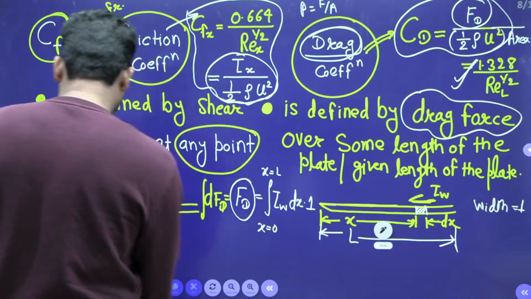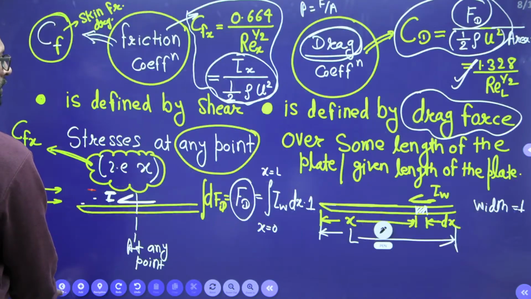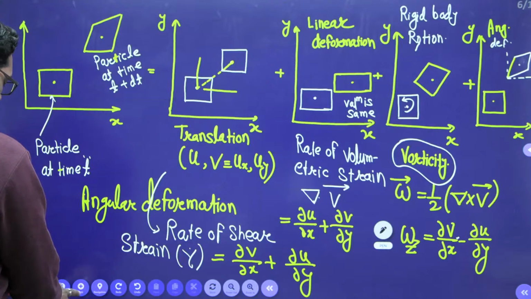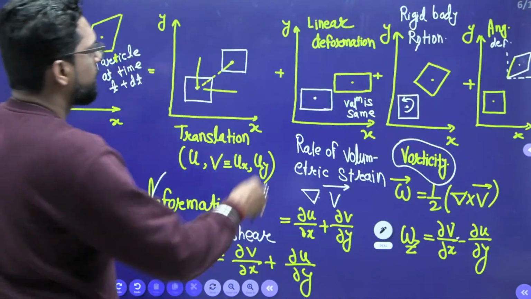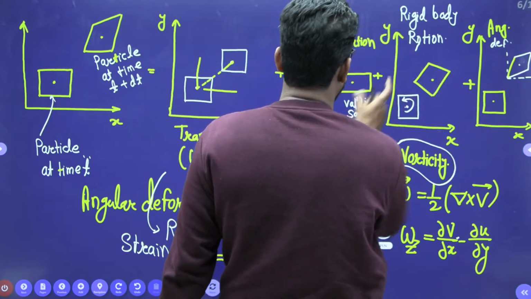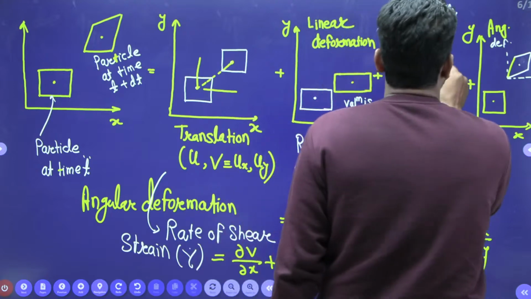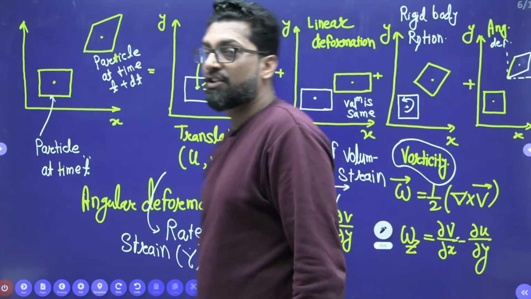Now, second, we'll check. For Couette flow, this is 0, that means there is no volume change. Now we'll check whether the fluid element is rotating or not, that means whether it is rigid body rotation or not.